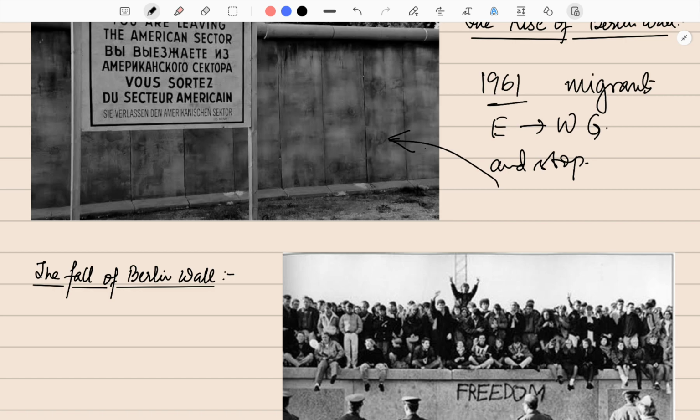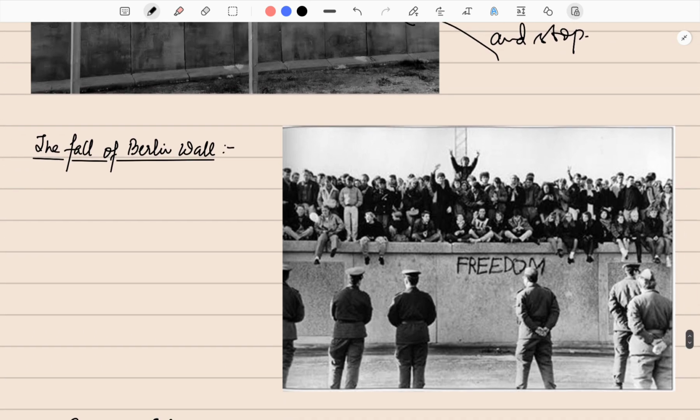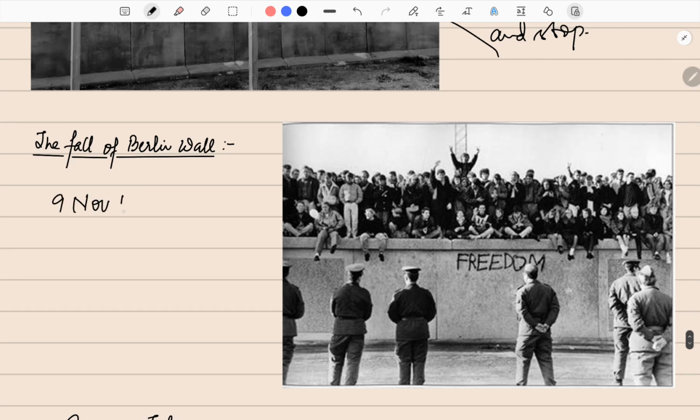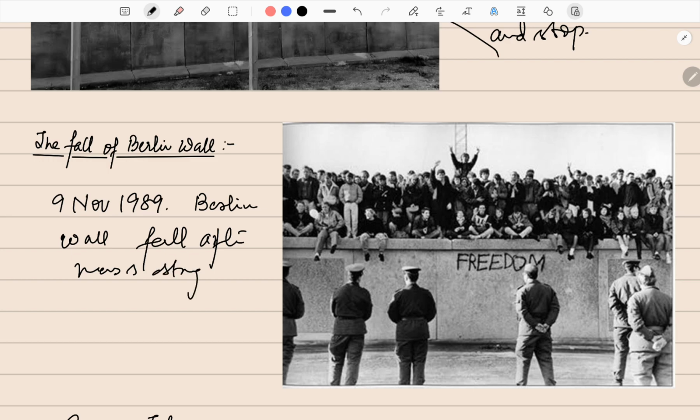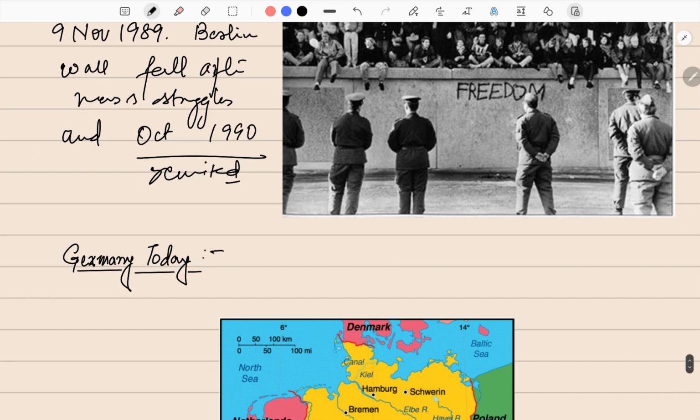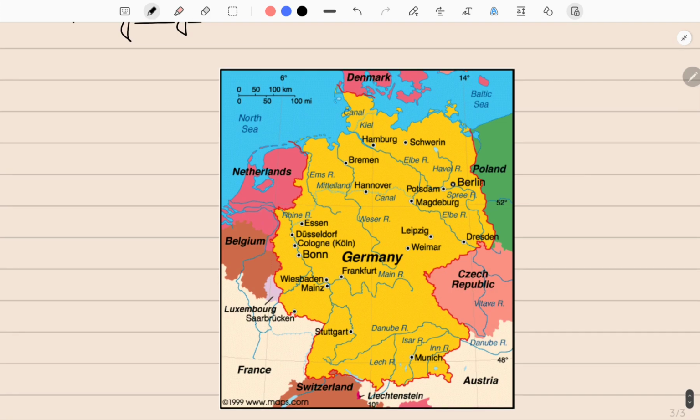This was also the time when the Cold War had started, and on 9th November 1989, finally the Berlin Wall fell down after mass struggles, and finally Germany was reunited in October of 1990. Reunited Germany. We can see in this map how Germany looks today, and we can see the wall was here, the Berlin Wall that divided them both.